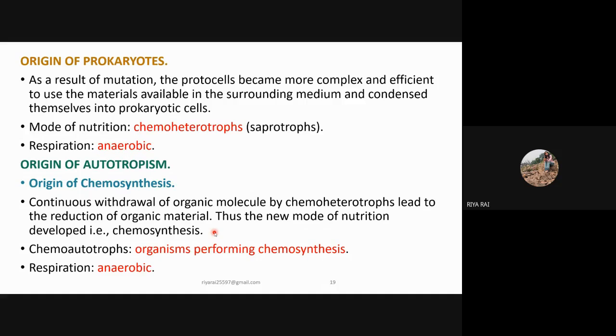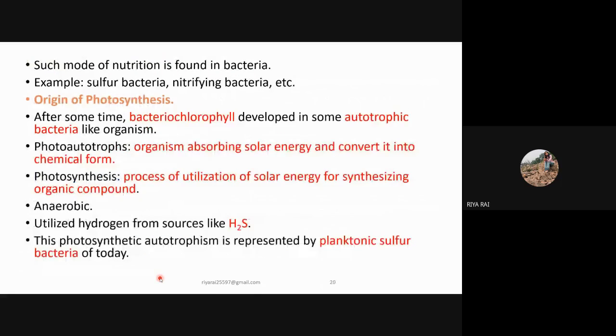Chemoheterotrophs utilize organic compounds as a carbon source, while chemoautotrophs carry out chemosynthesis, means they synthesize organic compounds with the help of carbon dioxide. In this also, the respiration is of anaerobic type. Such modes of nutrition are found in different bacteria like sulfur bacteria, nitrifying bacteria, etc.